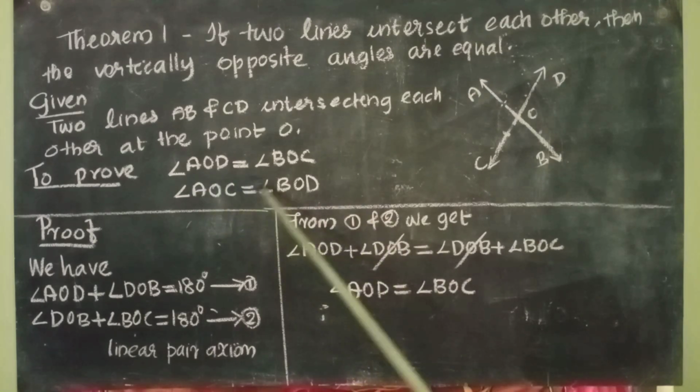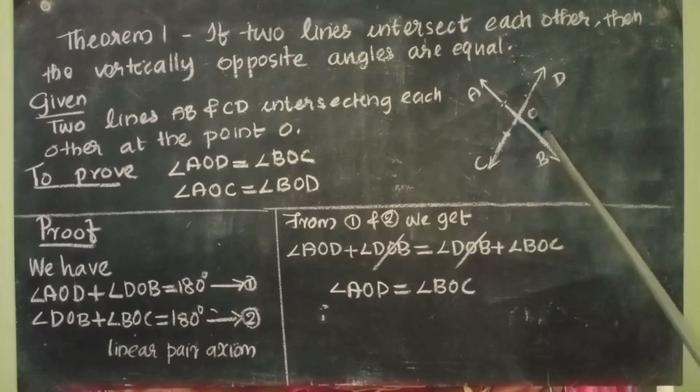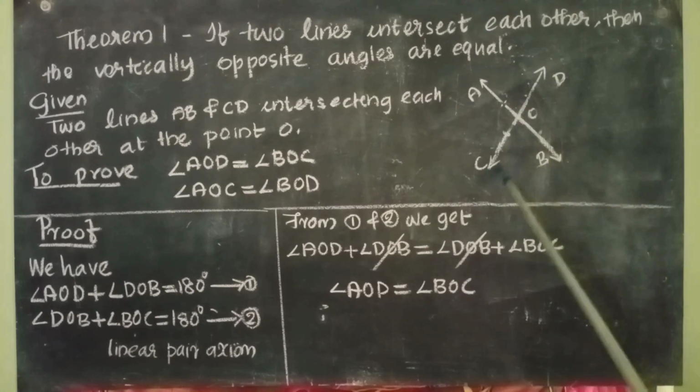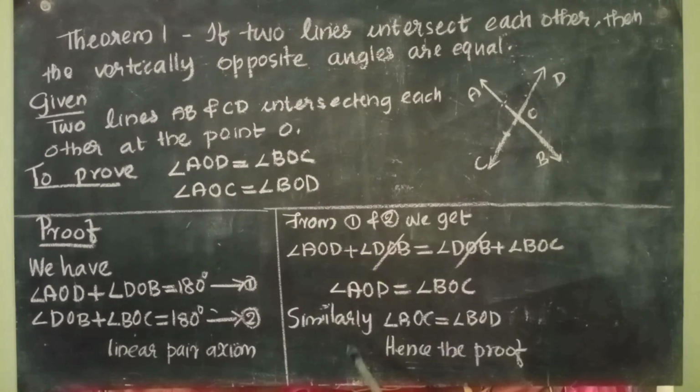Here one more we have to prove. This one we proved by taking first the line AB and ray OD, then line CD and ray OB. So if we take another two lines again with other rays, we can prove this part also. You need not write the proof of the second portion. We can write like this: similarly, angle AOC equal to angle BOD. It means proceeding with the same steps, we will get angle AOC equal to angle BOD. Hence the proof, means we proved it.